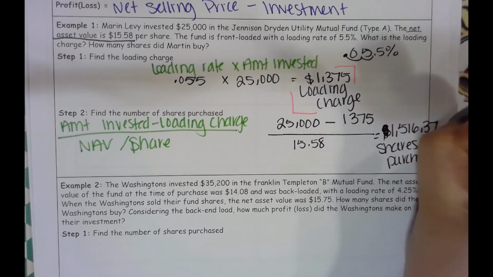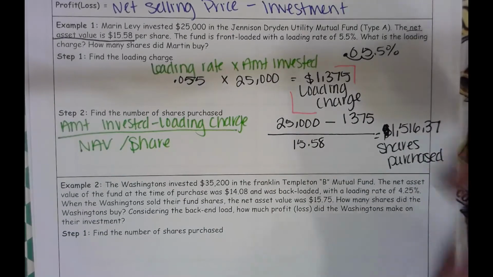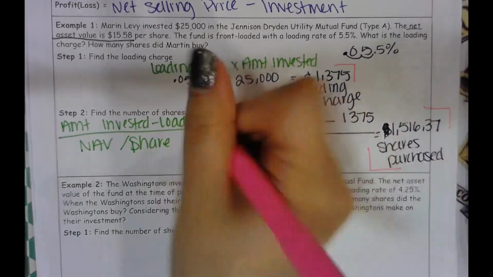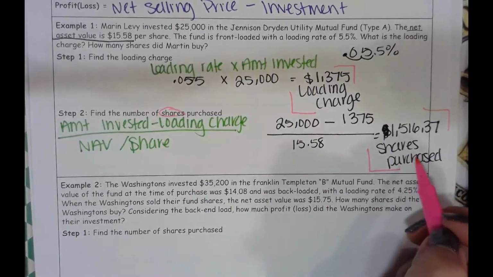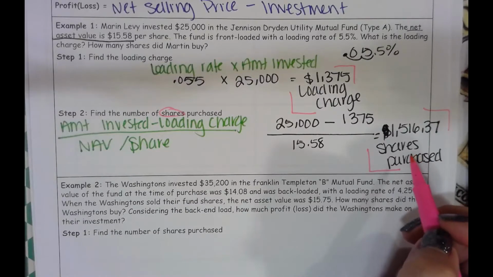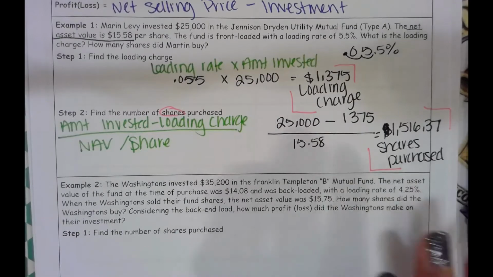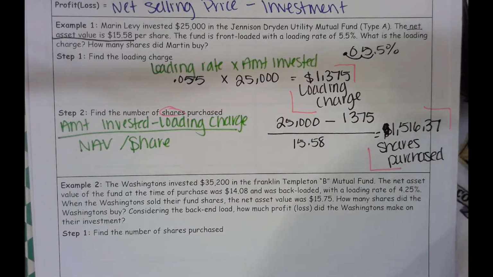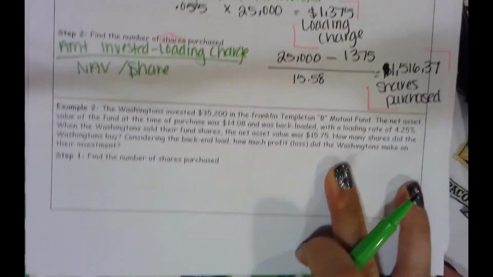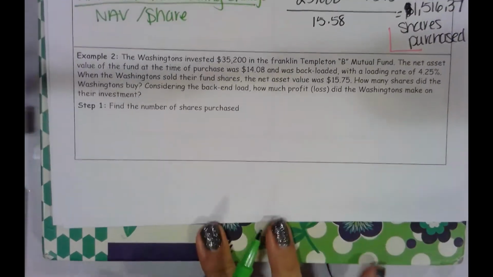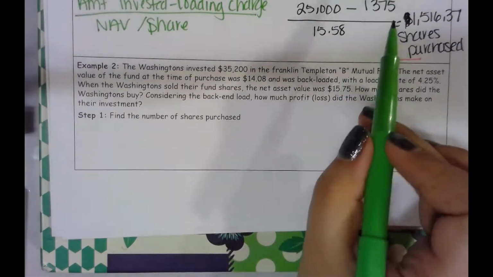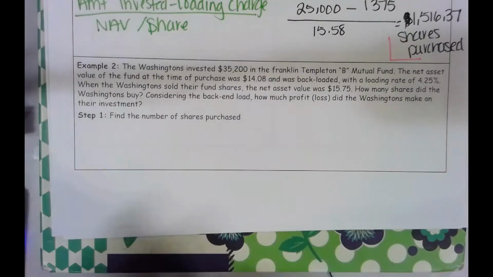I'm so used to putting a money sign in front of everything. But if it asks you for shares, there should be no money sign in front of it, because this is shares. This is not money we're talking about. Sorry, my video is lagging. Okay, so next would be example 2. So that's a type A mutual fund. This next one's going to be a type B mutual fund.